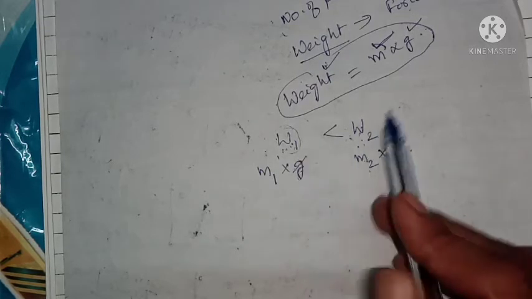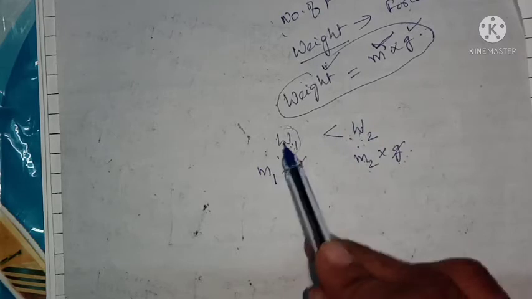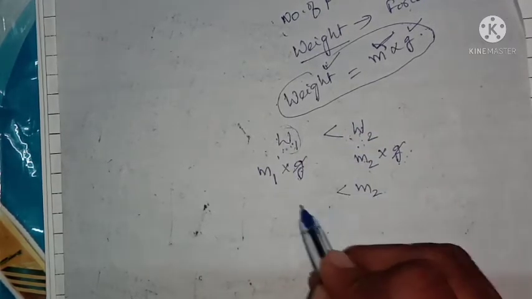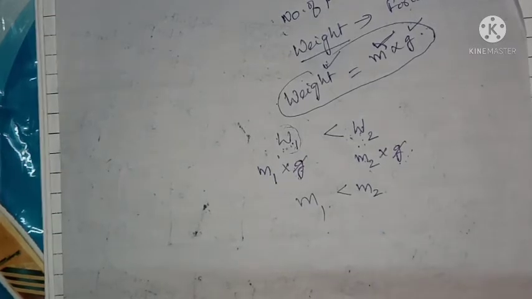But practically we come to know that W2 is greater than W1. So it means that M2 is greater than M1. We are just comparing the masses. The absolute mass of the body we cannot measure. Because of that, we are measuring the mass of the body as the weight of the body, because weight is nothing but the force, exerted towards the center of the earth due to gravity.